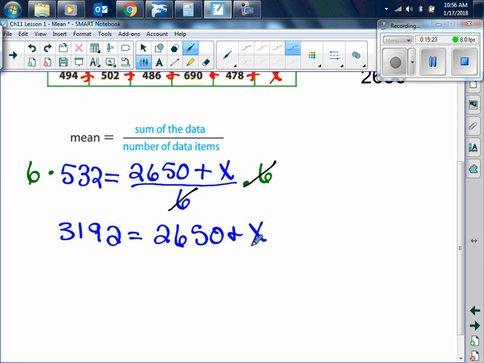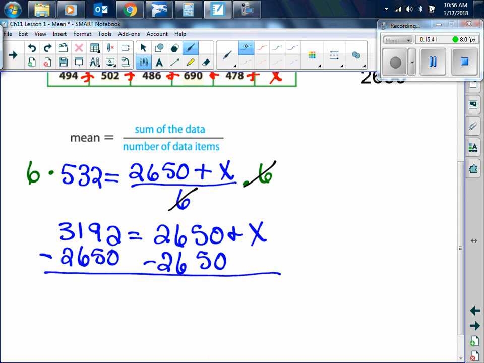And now, how do I get that x by itself? You're going to subtract on both sides. Very good. So subtract 2,650 on both sides. Those will cancel, and we're left with x on that side.